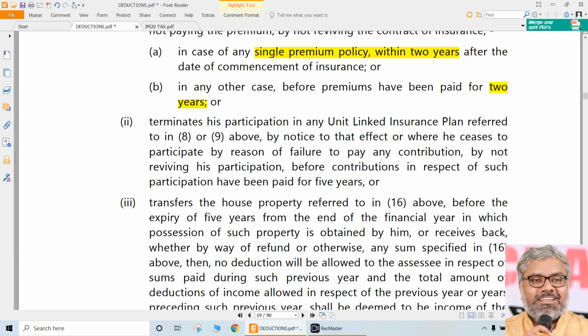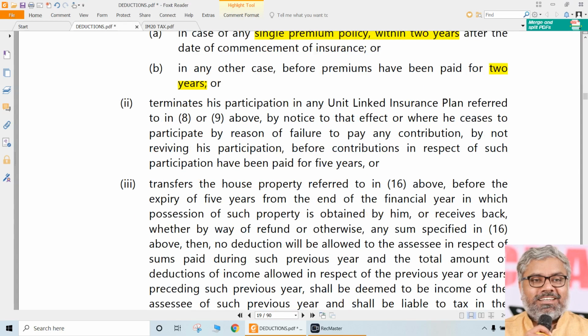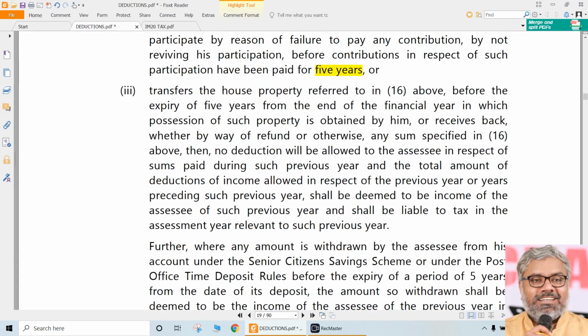Like this, for every type of investment there will be a lock-in period, like 5 years in some cases, like the 5 years fixed deposit. Or the property we talked about, where he has purchased the property and any amount paid towards the cost of purchase or construction has availed the deduction under ATC, but later he has transferred that house property within 5 years.